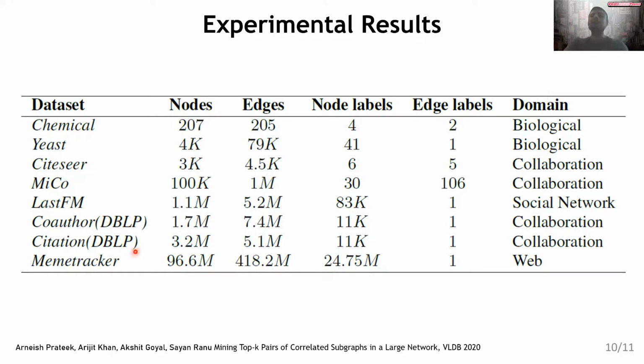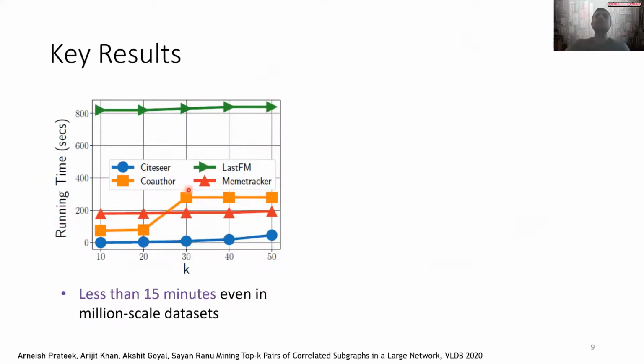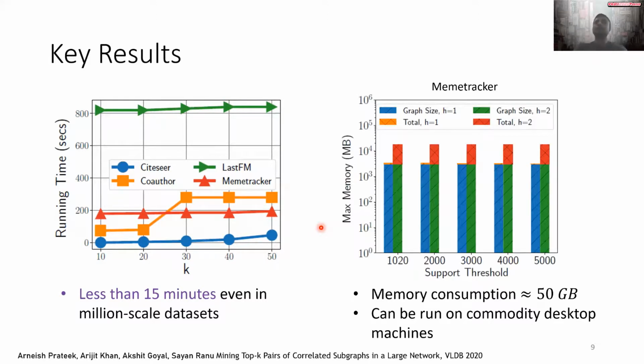The largest being Meme Tracker, that contains 96.6 million nodes and 418.2 million edges. The first key result here is that even on the largest of the data sets, we finish within 15 minutes. That means it does not take an exorbitant amount of time to mine correlated subgraphs. Second, the memory overhead is not very high. To give an example again, on Meme Tracker, which is the largest data set we used, the memory consumption is around 50 gigabytes, which means that you can actually run them on just commodity desktop machines. You don't even need powerful servers to mine correlated subgraphs.